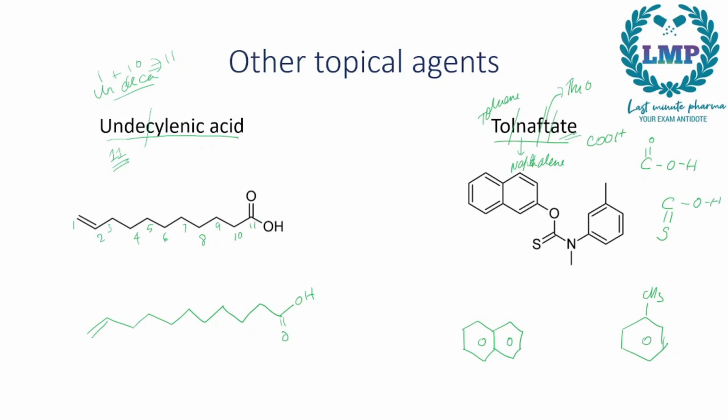Since it is Tolnaftate, naphtate, close to the naphthalene we will draw O, C double bond S, and then we will attach this to an N and CH3 group, and this N will be attached to this group right here. Now this is the extra part we need to draw over here in Tolnaftate.